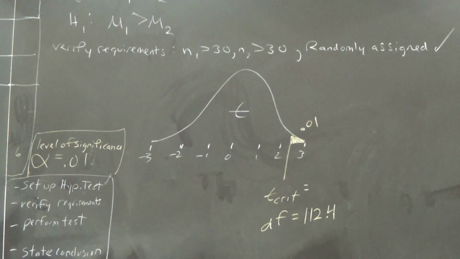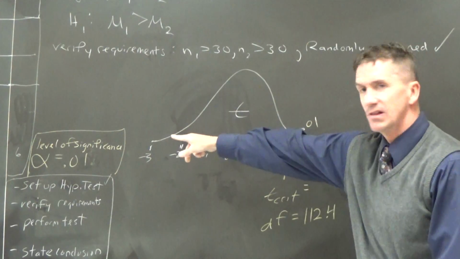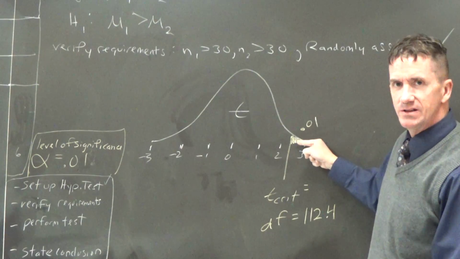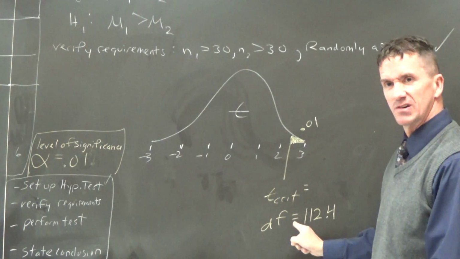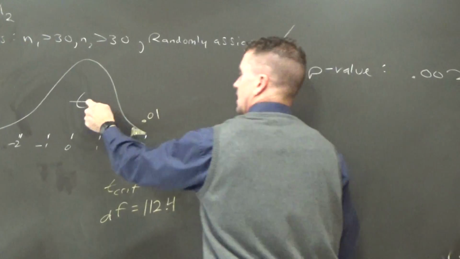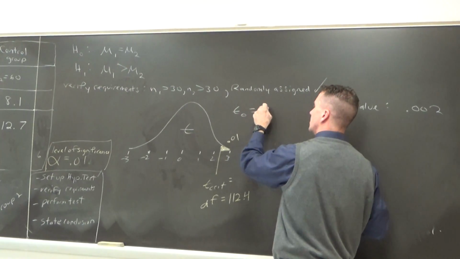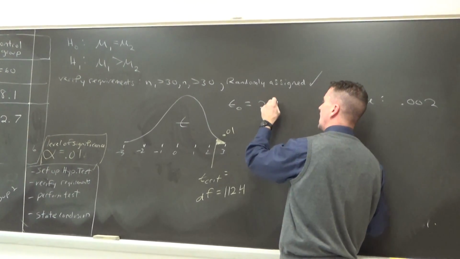0.002. So the only thing I use the yellow chalk for is the alpha level of significance, where I shade the tail or tails, and my degrees of freedom. That's all I use my yellow chalk for. Everything else is white chalk. P-value is this. Let me find that test statistic. What was that? 2 point what? 849. I'll put 2.849.